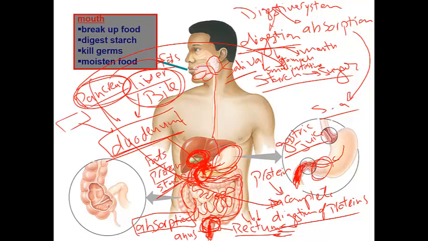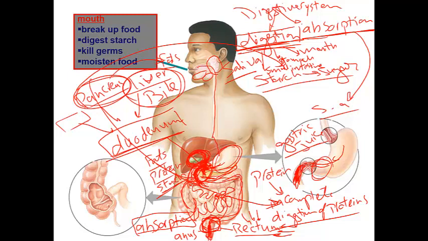So, a summary of all of that: we have to study the parts of the digestive system. The digestive system is mainly digestion and absorption. Digestion means that our body breaks down the food from large particles into small particles, because the food that you eat can never pass into your body cells.